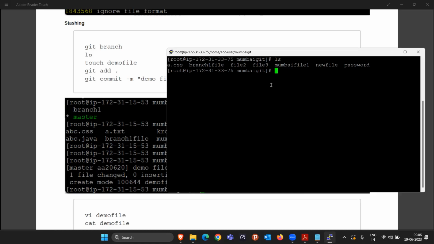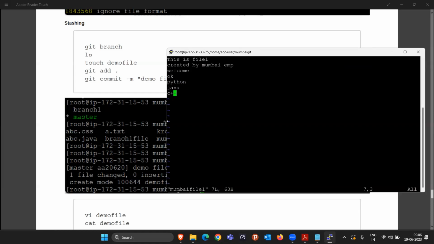It is not like I'm creating a new file just now and I will be able to stash. No, a stash can only help when Git is already tracking that particular file. There are so many files present here. Previously we could create new files also. Take an example, Mumbai file one. This is the content of Mumbai file one currently. Total how many lines? Around 7 lines.